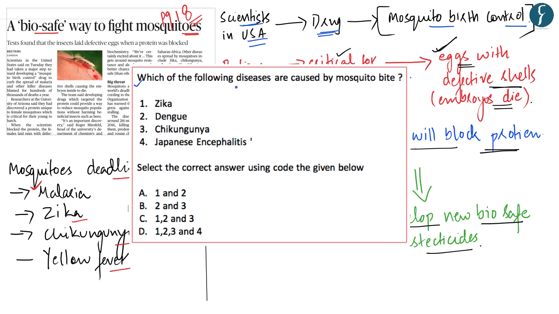The question is asking which of the following diseases are caused by a mosquito bite. The first, Zika, is correct. Second, dengue is also right. Third, chikungunya is also correct. And the fourth, Japanese encephalitis, is also right. Therefore, the right answer to this question is D, 1, 2, 3 and 4.